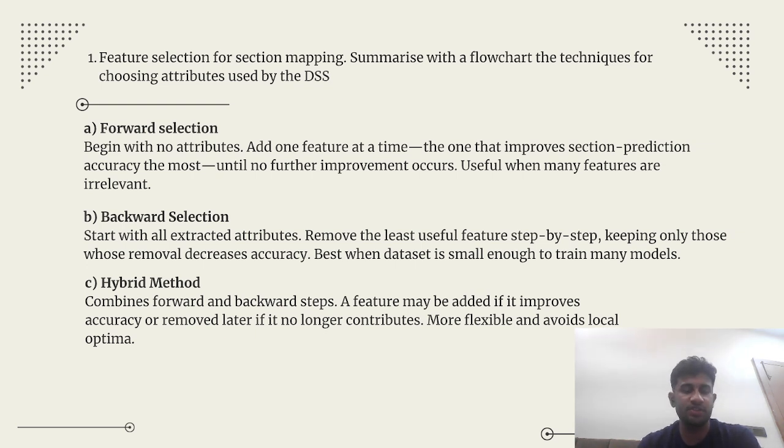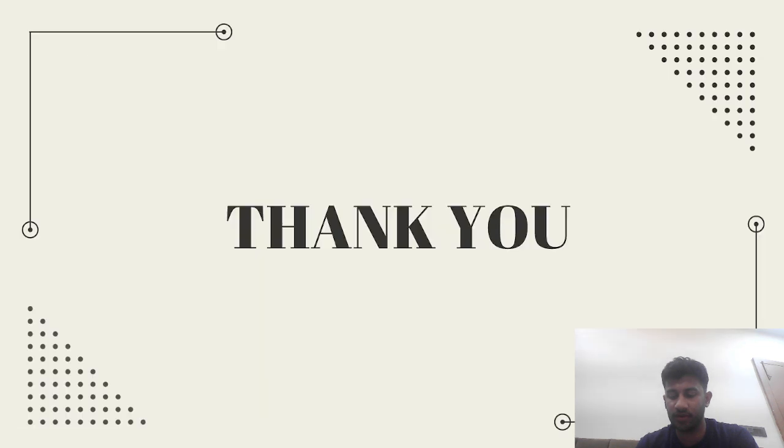Backward selection: start with all extracted attributes. Remove the least useful features step by step, keeping only those whose removal decreases accuracy. Best when the dataset is small enough to train many models. Hybrid method combines forward and backward steps. A feature may be added if it improves accuracy or removed later if it no longer contributes. More flexible and avoids local optima.